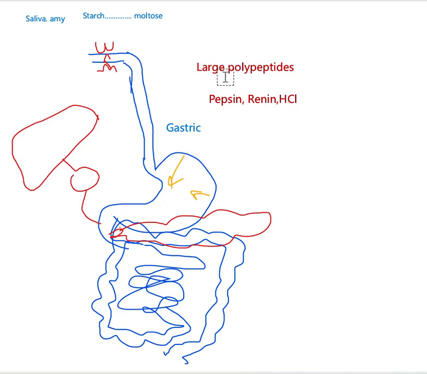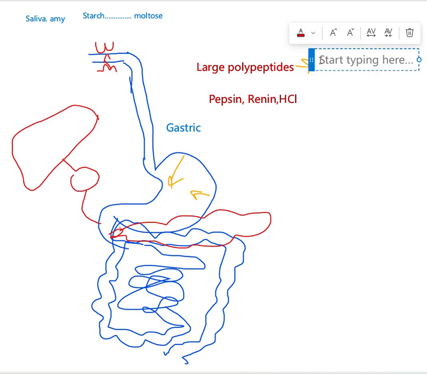From pepsin, these large polypeptides are converted into small polypeptides, but still they are not converted into amino acids.